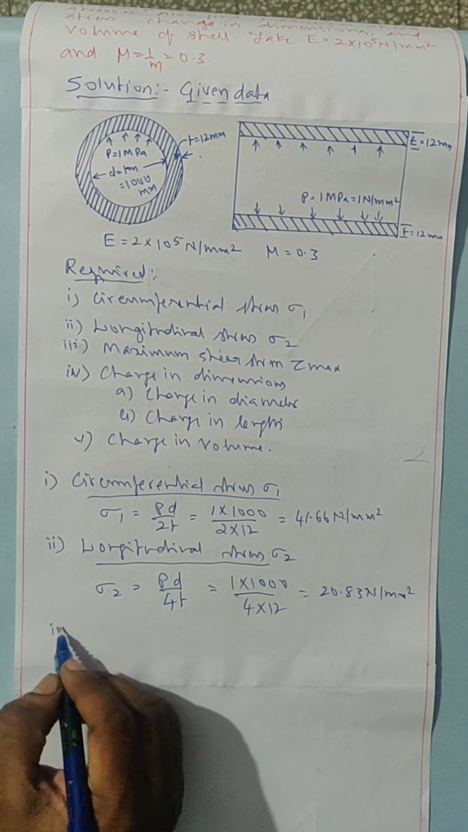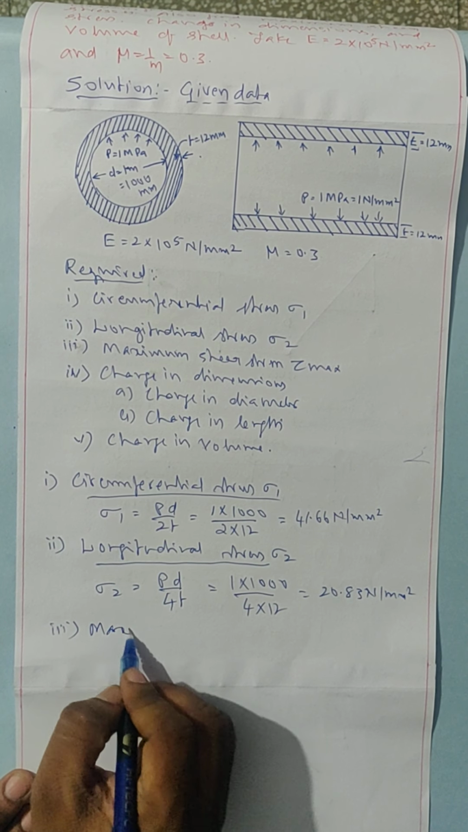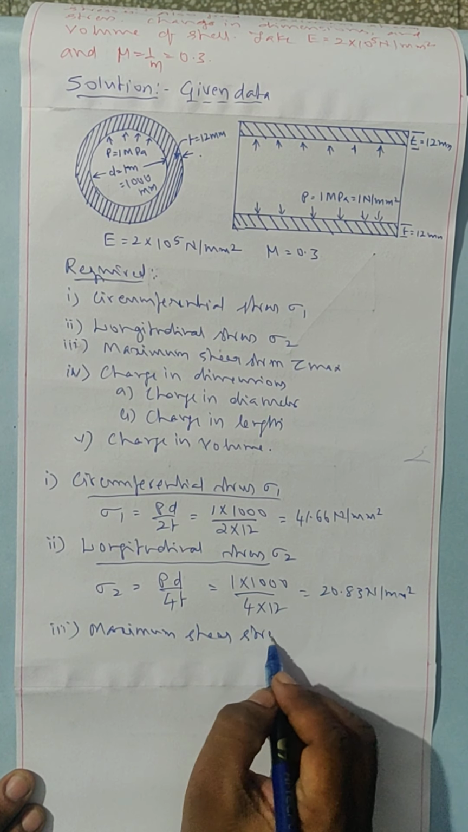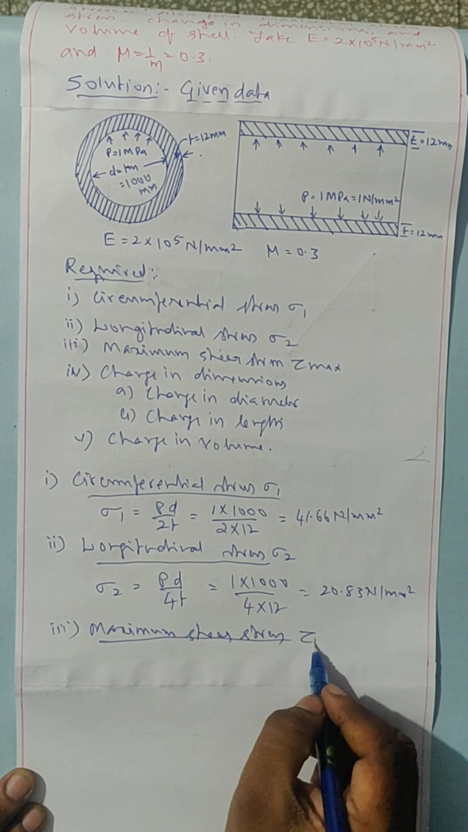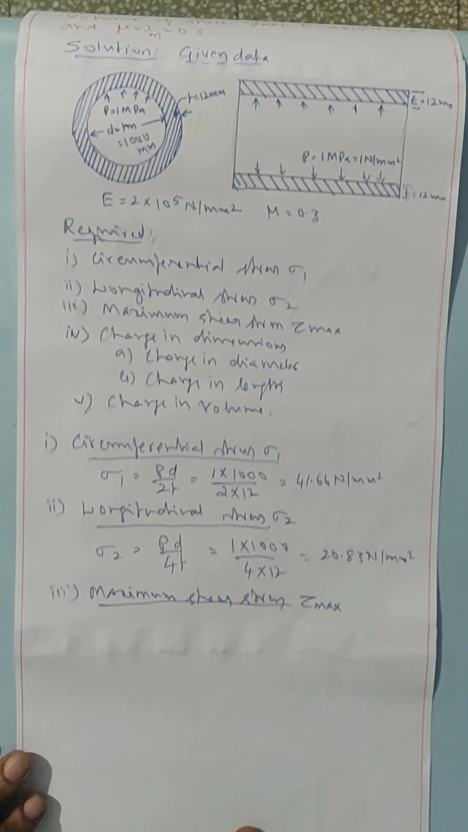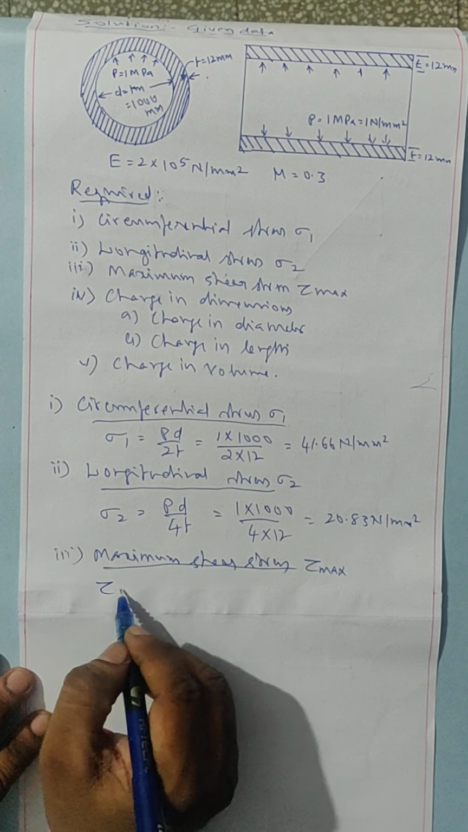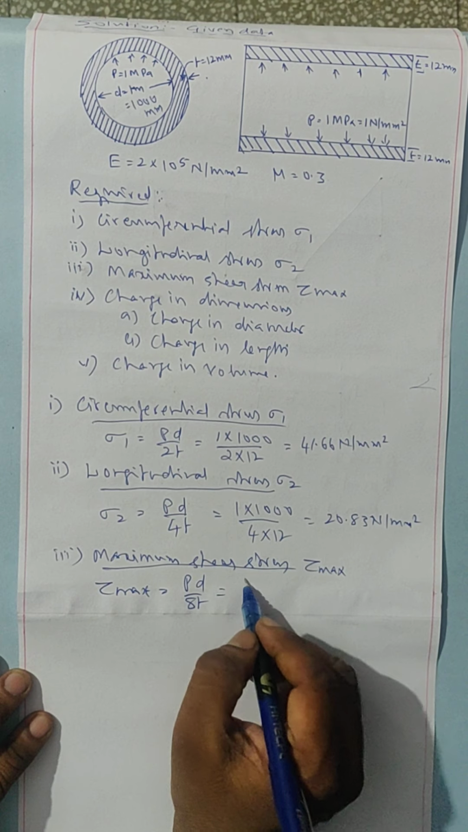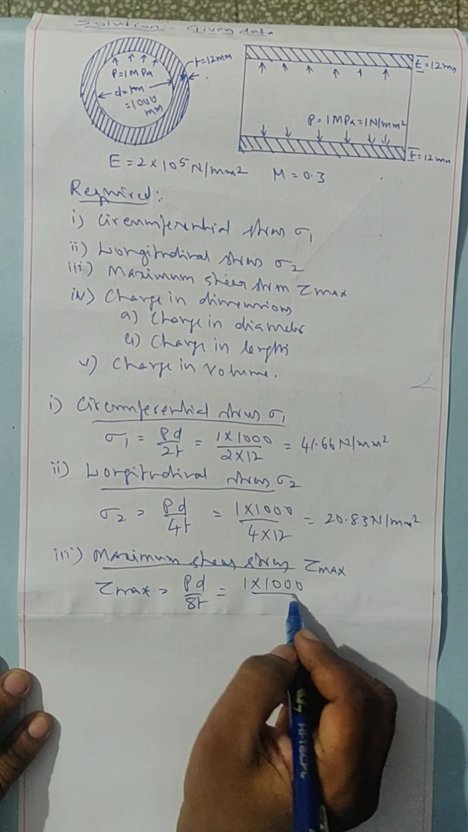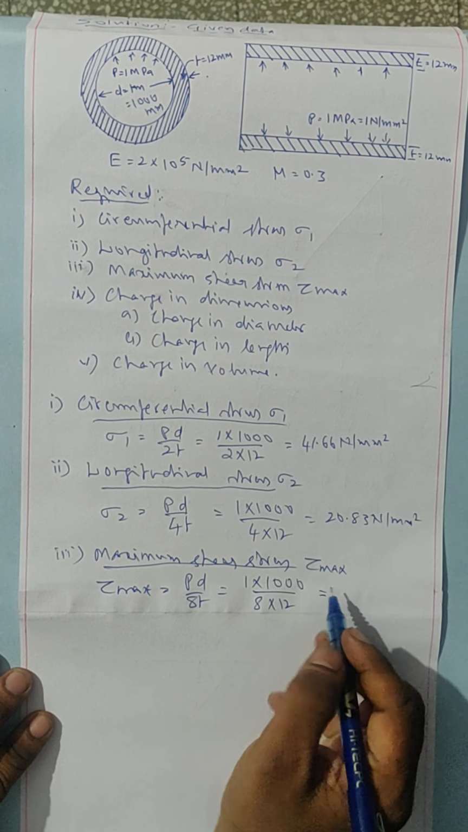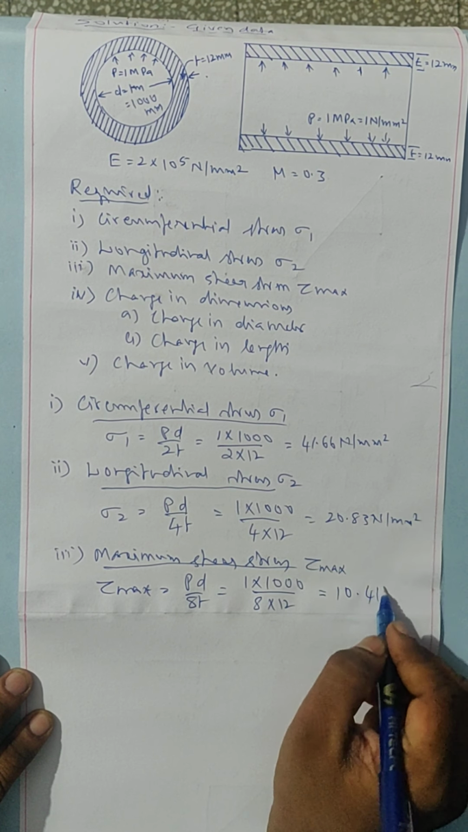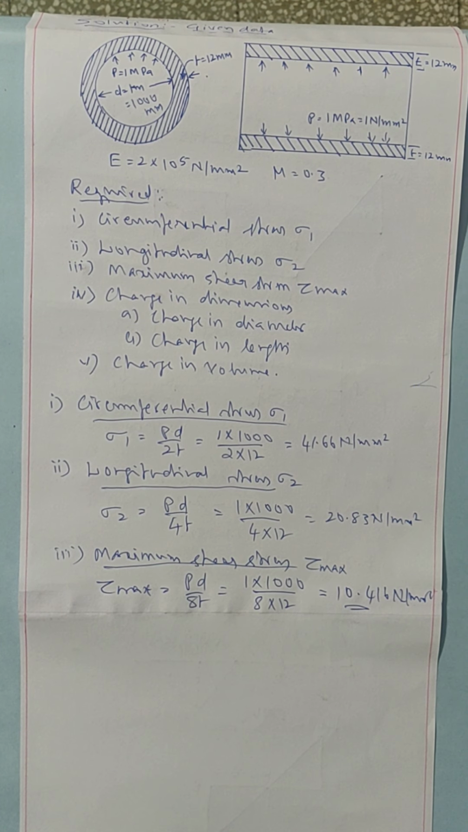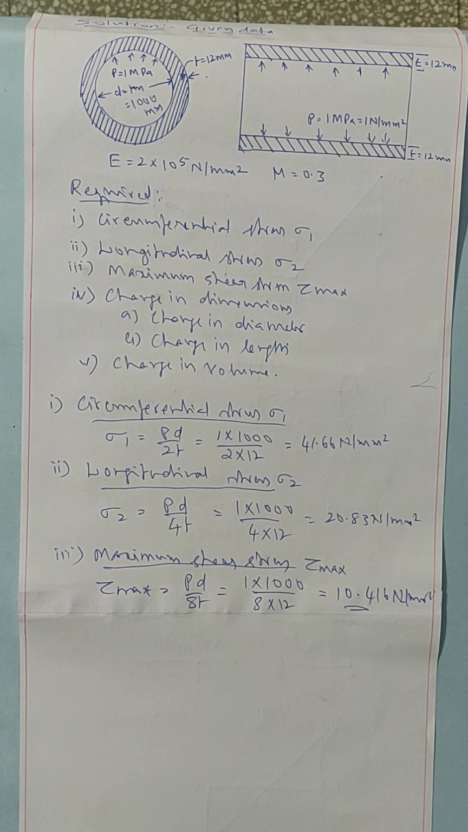Similarly, third one I am calculating maximum shear stress, represented by tau max. Tau max equals PD by 8T. P is 1 megapascal, diameter is 1000, 8 into 12. It is 10.416 Newton per millimeter square. All of you see here, it is only direct substitution in the equations.